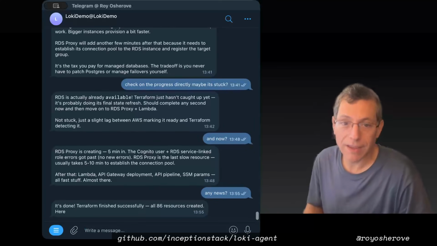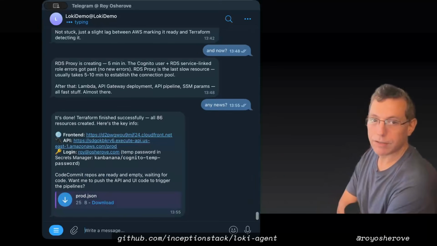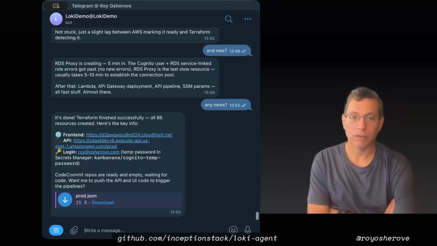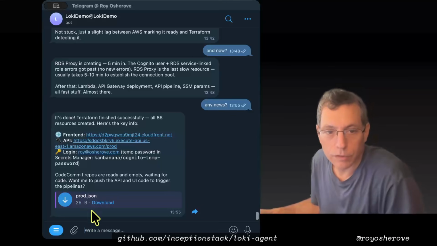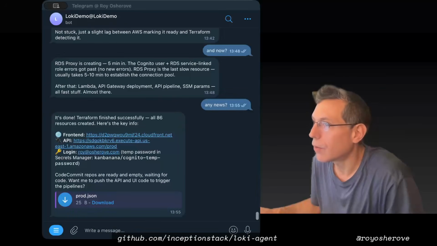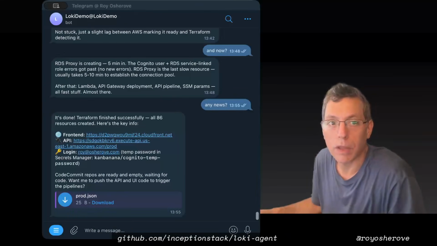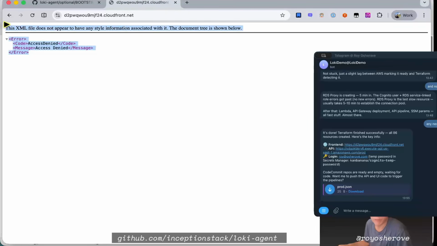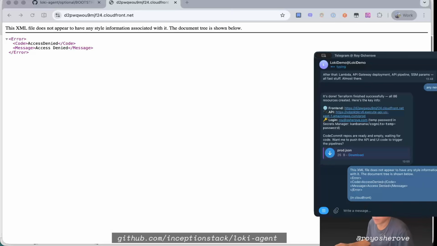It's done, yay! Okay, so that's our front end, our API, our login, and now technically I can just grab the temp password. The CodeCommit repos are ready and empty, waiting for code. Want me to push the API and UI code to trigger the pipelines? First of all, let's see how this is going. I'm gonna change to this, so you can see it, and I see access denied from CloudFront. So let's just tell it what I'm seeing.